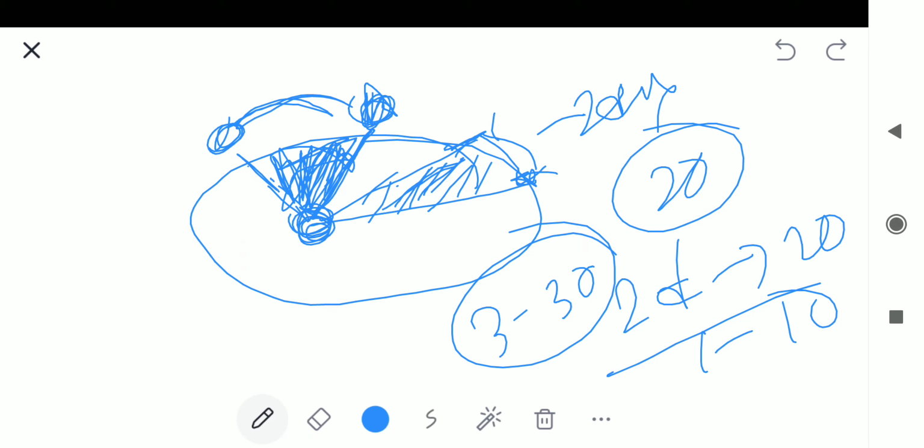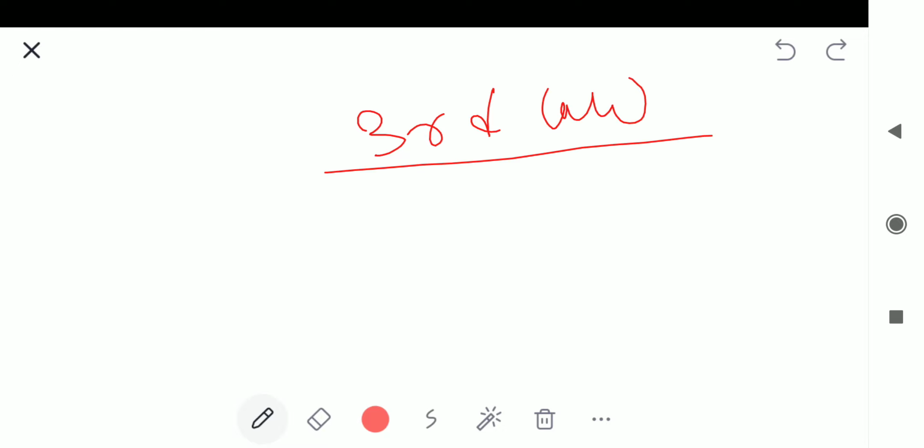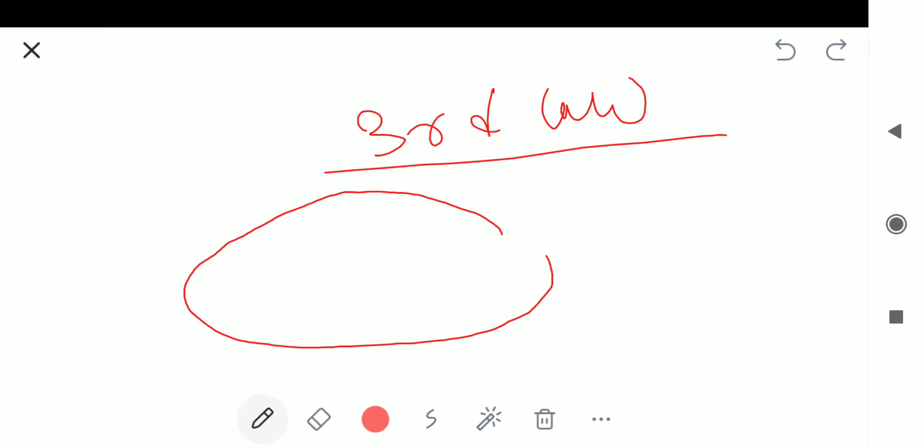Okay, next, the third law. This is the elliptical path, and the elliptical path has two axes.